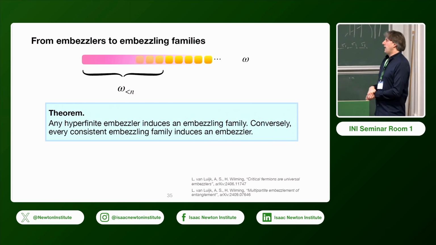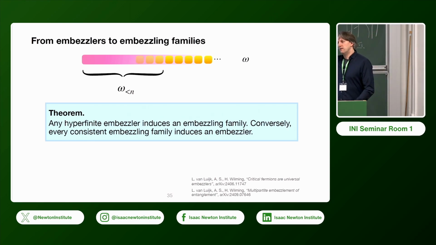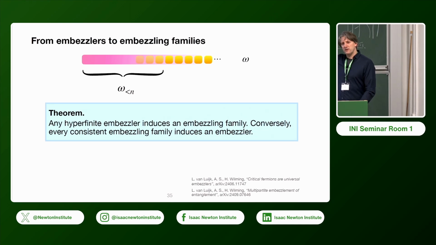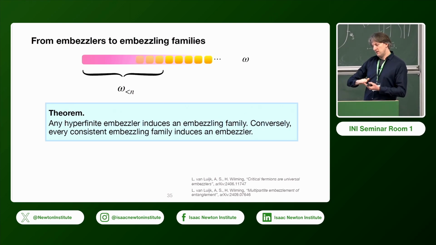And actually, in that case, these families have a slightly stronger property, in the sense that the unitaries you can choose from the embezzling state are consistent. If you take the restrictions and then take an approximation of these unitaries along the increasing sequence of matrix algebras, then you don't have to re-choose these unitaries all the time.